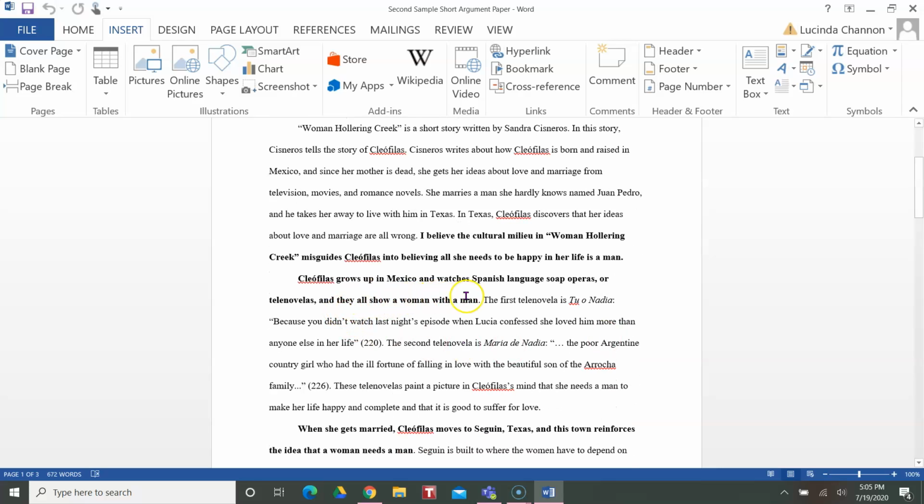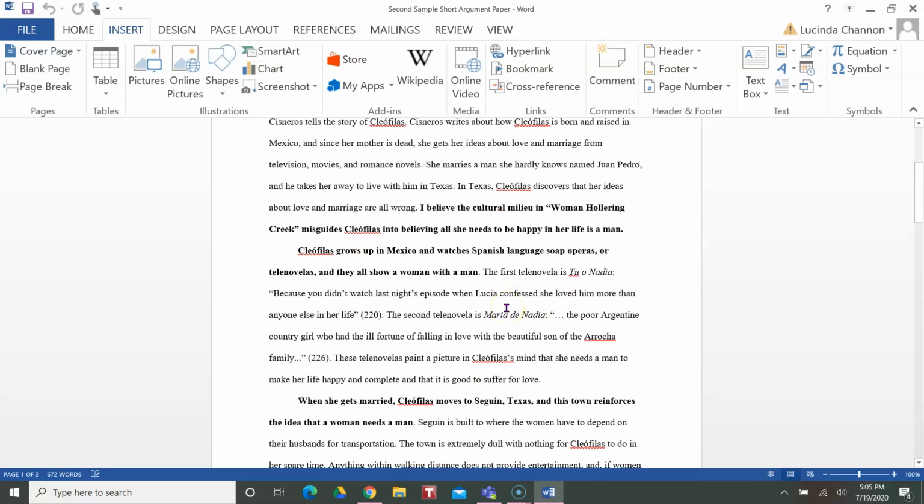Cleophilus grew up in Mexico and watches Spanish language soap operas or telenovelas, and they all show a woman with a man. Okay, so you notice in the topic sentence, you don't have to use the word cultural milieu. It may be awkward to try to fit the word cultural milieu in here, but we still get the idea that's what you're talking about, because talking about growing up, where the person grows up, what they do, and then reminding us how they show a woman with a man. So a strong topic sentence.